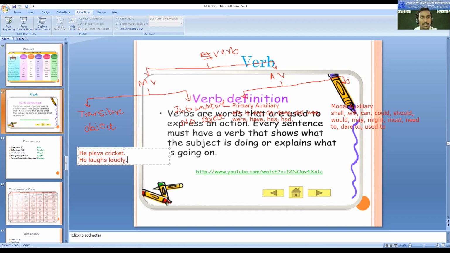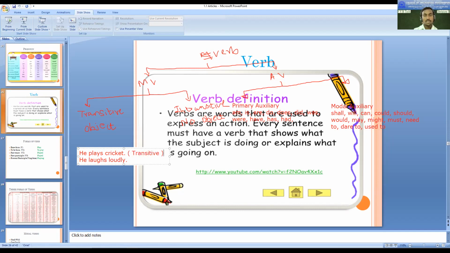So in the sentence he plays cricket, which is the verb? Reply to me. Which is the verb? He plays cricket. What is the verb in this sentence? Plays. Yes, plays is the verb. But you will come to know that plays is a transitive verb. Why is it transitive? Because there is an object. What is the object? Cricket is the object, and we can make it passive also. So therefore, the verb in this sentence is transitive.